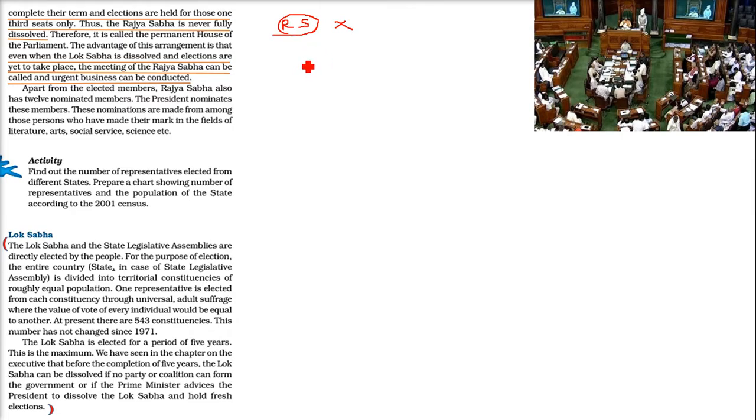The advantage is, first of all, that the Lok Sabha has very short sessions like the monsoon session and winter session. It is not always running. Rajya Sabha works with the help of the committees it has. So when the Lok Sabha is not running, if we have a very important bill that has to be passed by any means, what can be done? Rajya Sabha is the house of the Parliament which is always running. It always has members, so any urgent business can be conducted in Rajya Sabha, which is always there working.